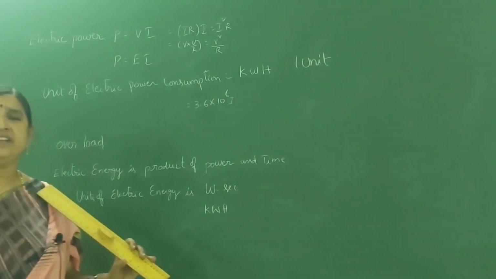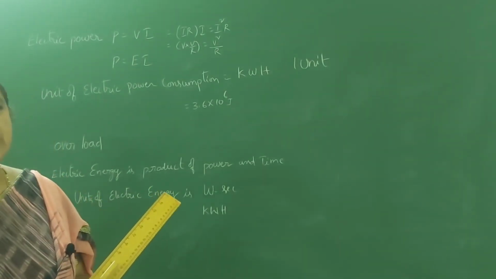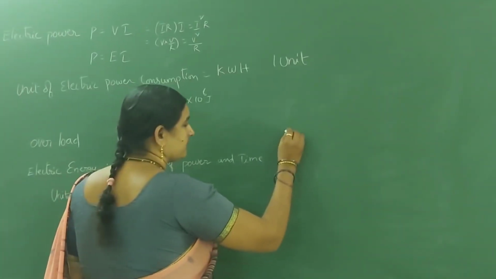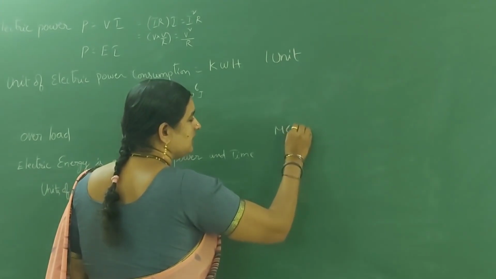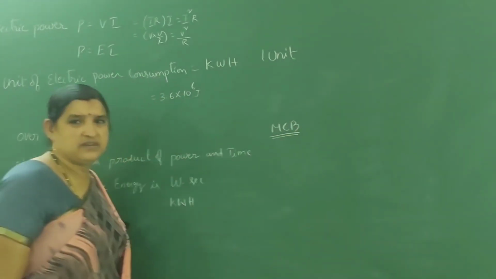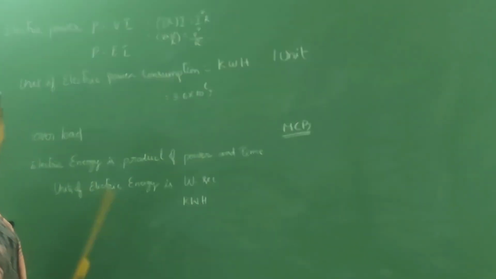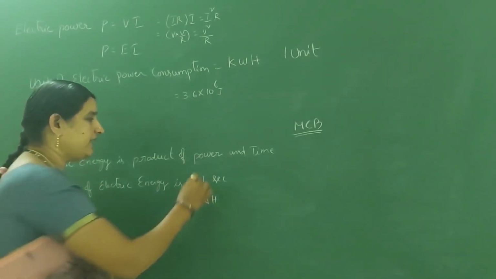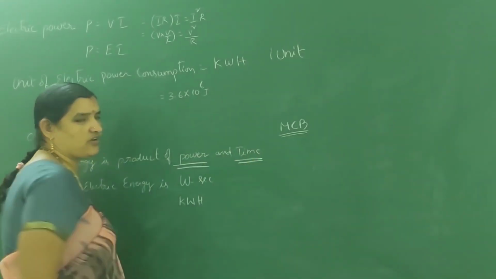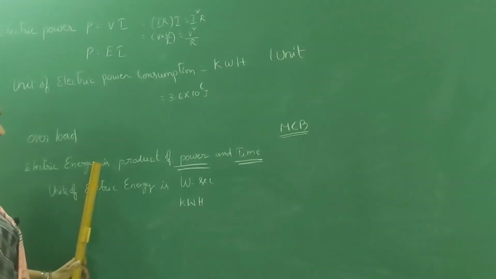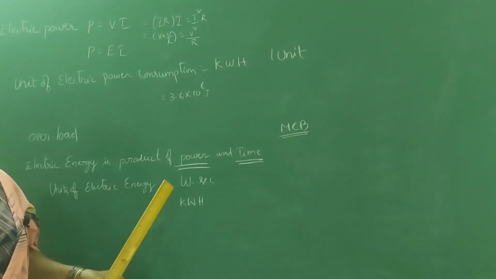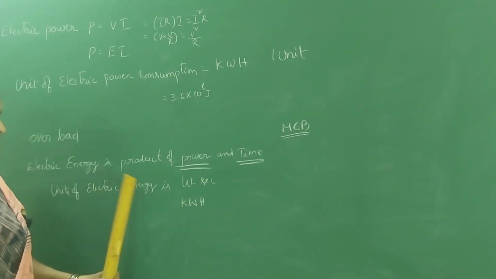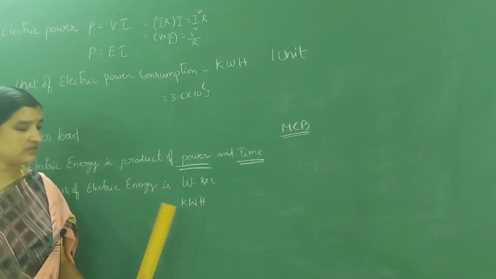Instead of fuse, nowadays we are using MCBs also. MCB means miniature circuit breaker. Next, electric energy is the product of power and time. The product of power and time gives you the electric energy. The unit of electric energy is watt second or kilowatt hour.